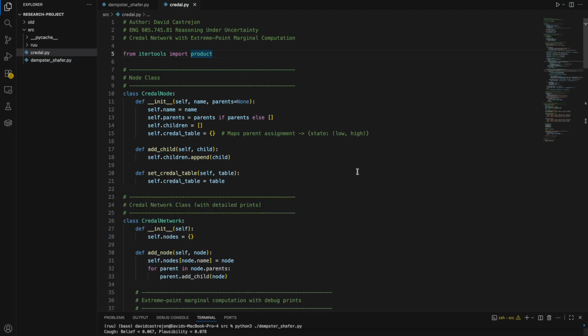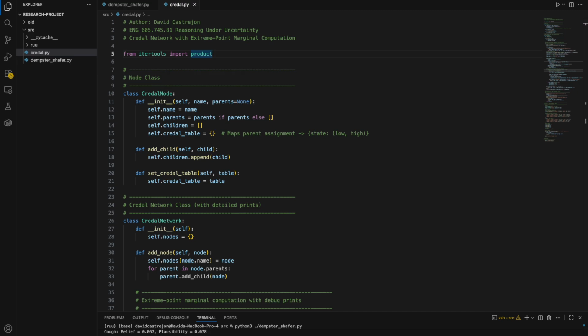So next, I will go ahead and look at the Credal network portion of the code, which is here. Let me make this smaller. Great. So the Credal network is similar to the Bayesian network. It allows for interval probabilities rather than fixed values, and this means that each node can have a probability range for being in a particular state. This allows us to represent uncertainty a bit more directly. For example, the flu might be present with a probability between, let's say, 5 and 10%.